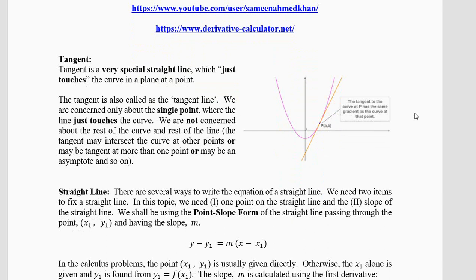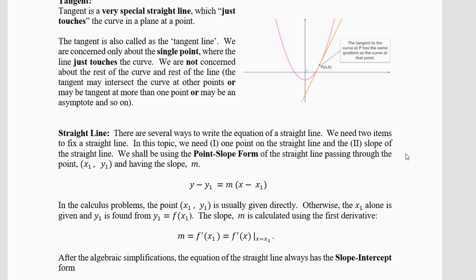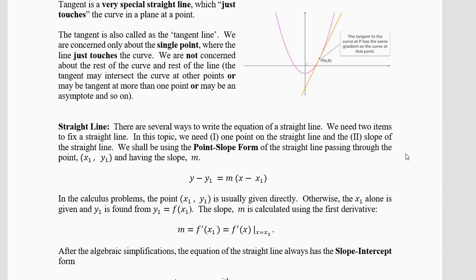Now the tangent is also called a tangent line. That word line appears extra to me, so I'm going to use the word only tangent. Now in order to find the equation of the tangent, we should know the equation of a straight line, because a tangent is a special straight line. There are many ways to write the equation of a straight line. We shall be using the point slope form.